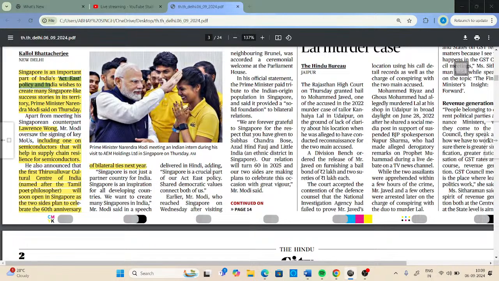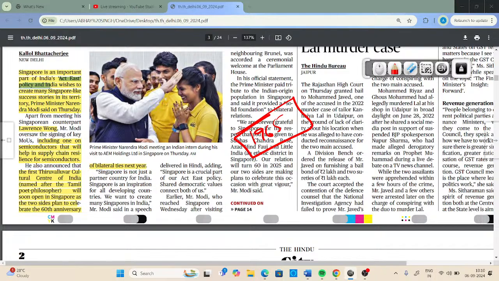So this is one important thing that we have to understand. The first thing discussed was the semiconductor MOU, and the second important part is that India is going to open a cultural center in the name of this Tamil poet and philosopher Mr. Thiruvalluvar in Singapore to celebrate 60 years of bilateral ties. The bilateral ties of India and Singapore were established in 1965, and India was one of the first countries to recognize Singapore.